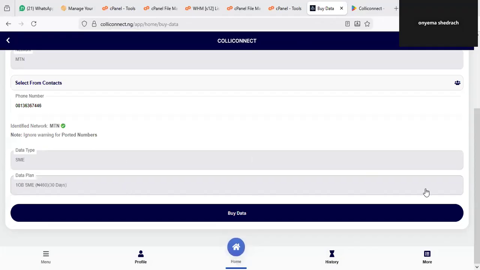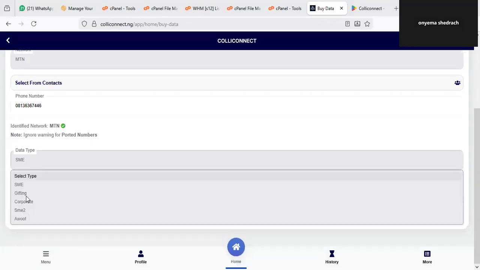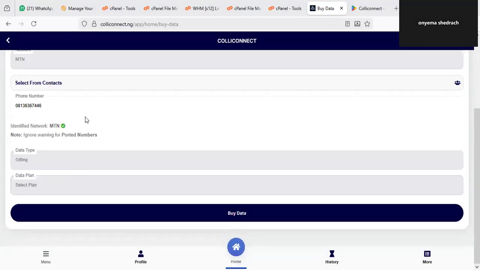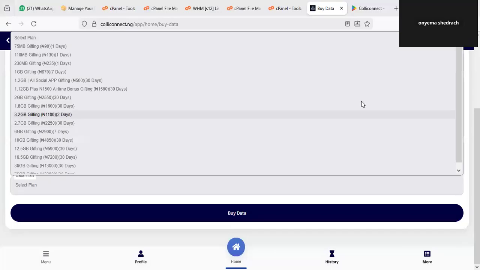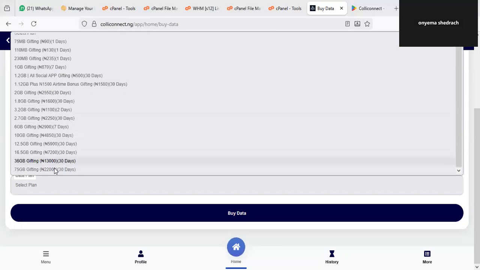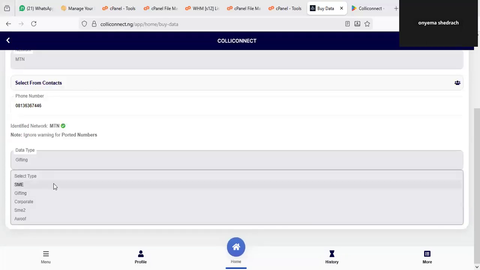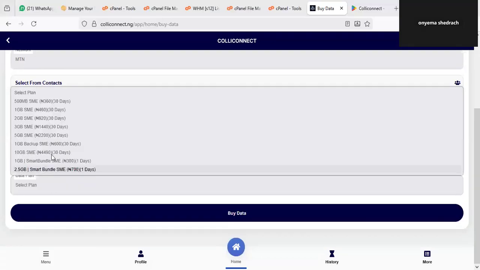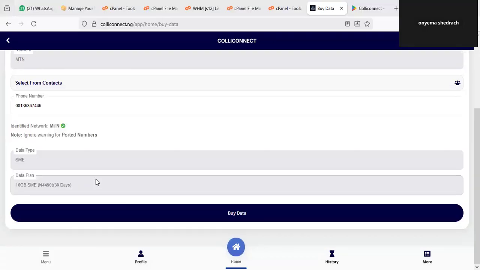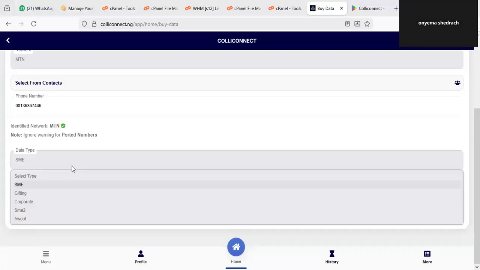Okay, so you can see it right away. And then if you also select other data variables like gifting, you can see different kinds of gifting services. For those of you that need a higher value of data, you can use gifting. For instance, you can see these are very cheap. Though you can also use SME if you want SME of 10 gig. Imagine getting the 10 gig for 4,490, which is quite affordable.